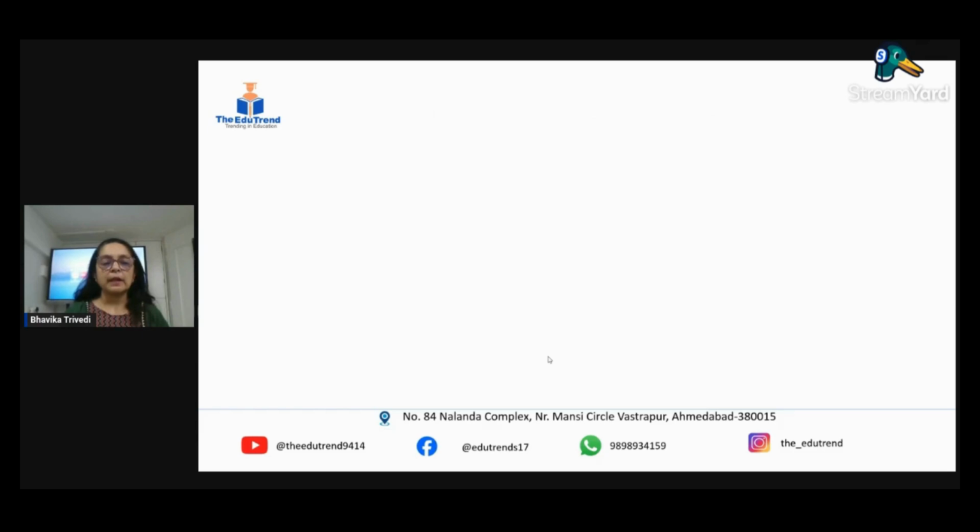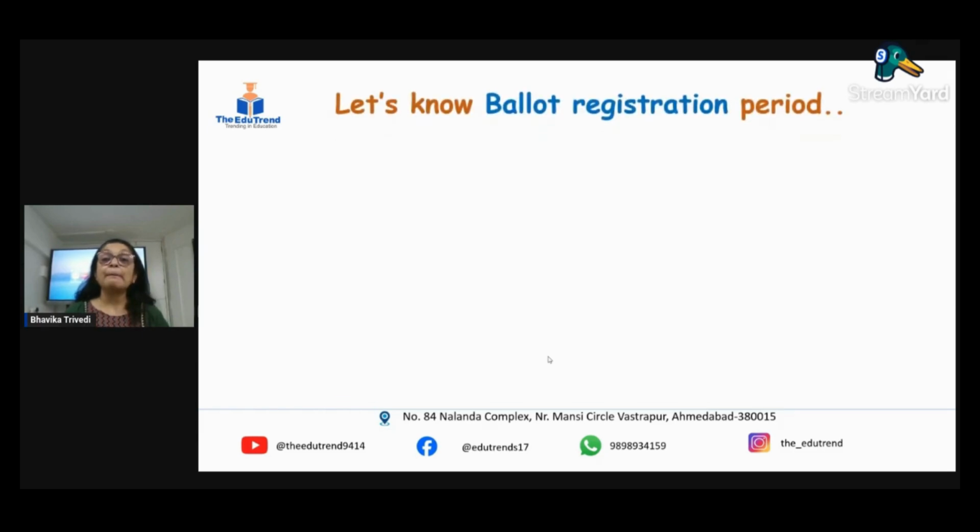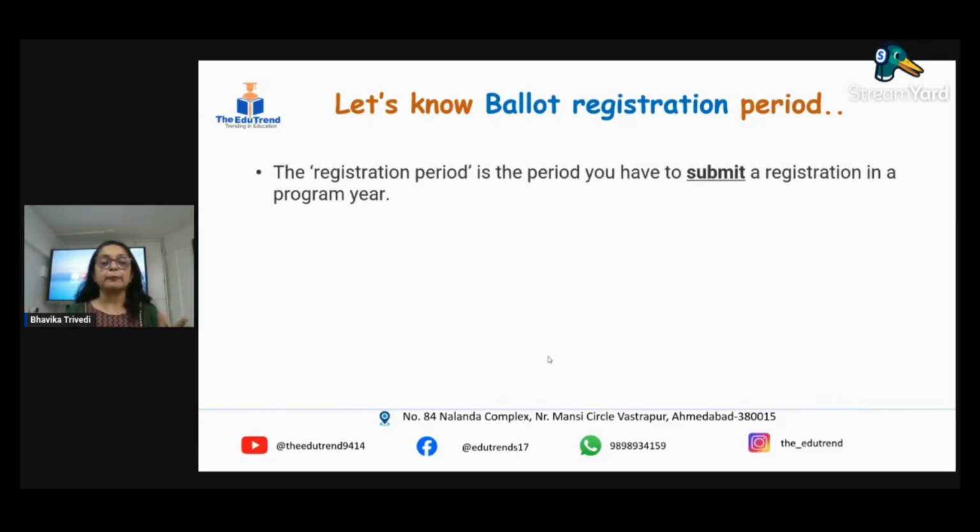Moving further, let's talk about the ballot registration. Ballot means putting your profile into a bucket, and the lucky draw type of system is called ballot. For the registration period, you have to submit your application when the program is open.